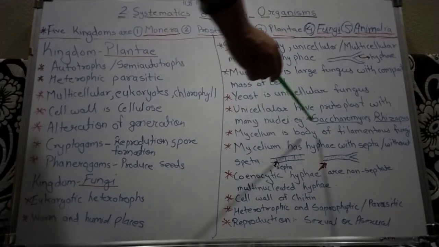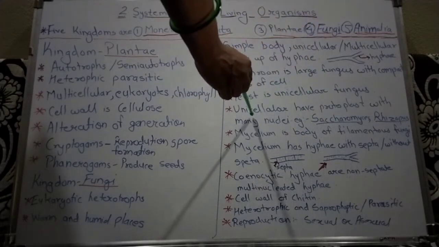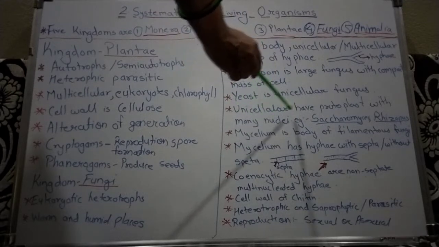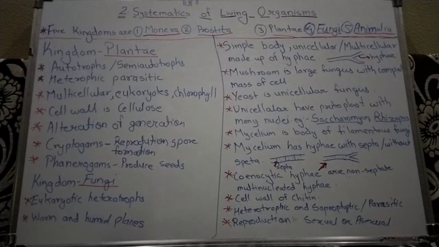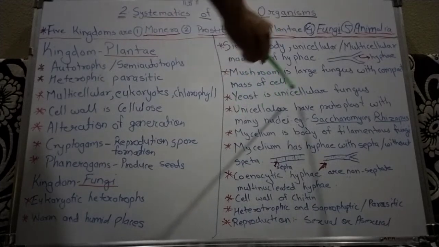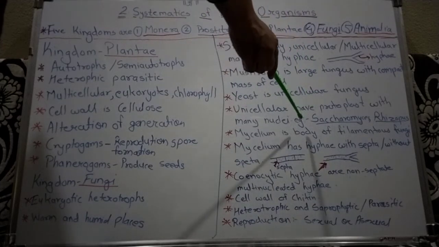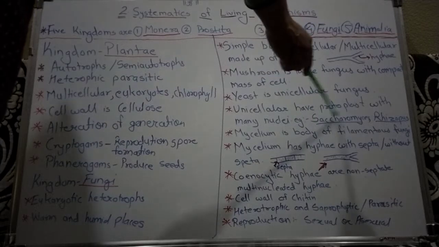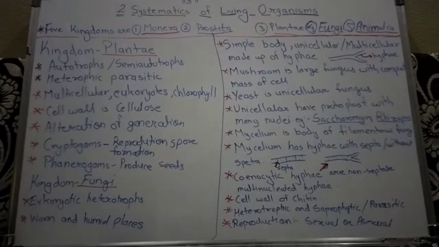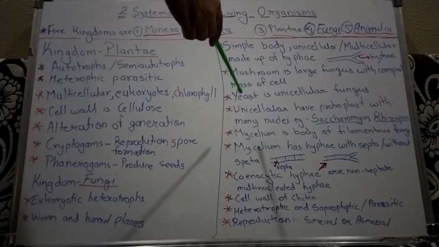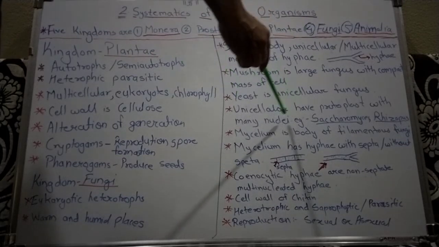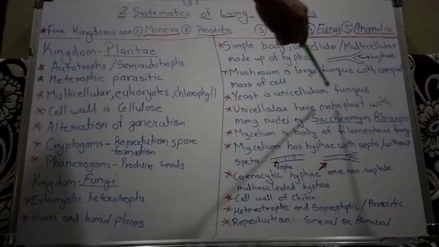Saccharomyces means yeast, which is unicellular, made up of one cell, and has protoplast with many nuclei. Only one nucleus is not there; many nuclei are present in the protoplast. The examples are Saccharomyces and Rhizopus, which are unicellular and have protoplast with many nuclei.